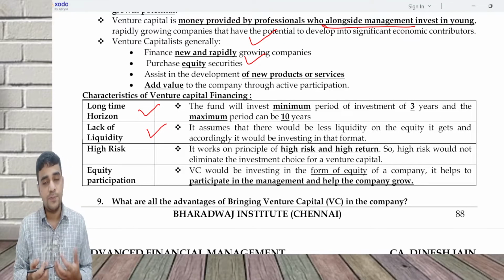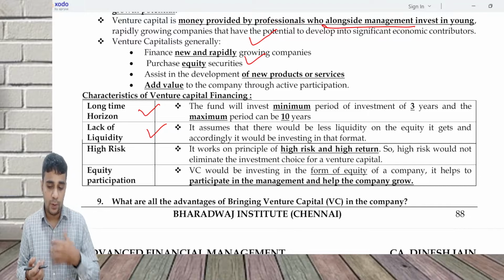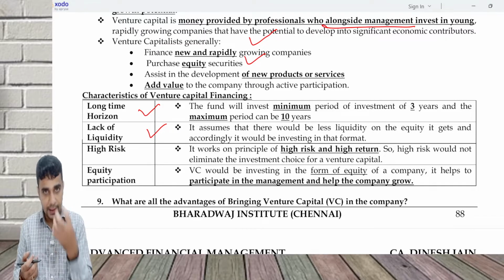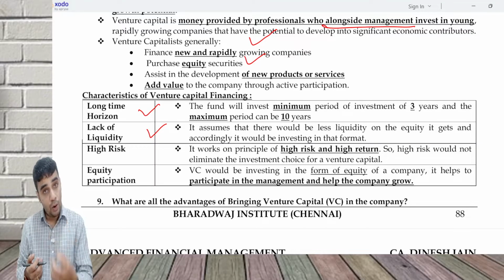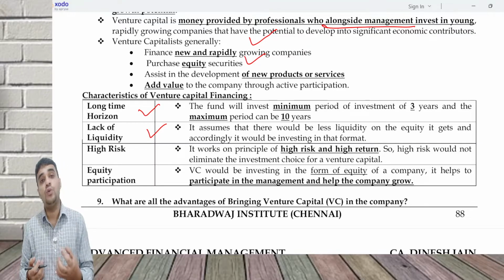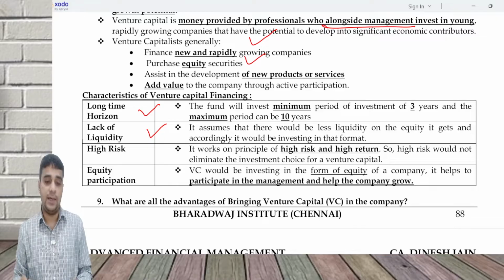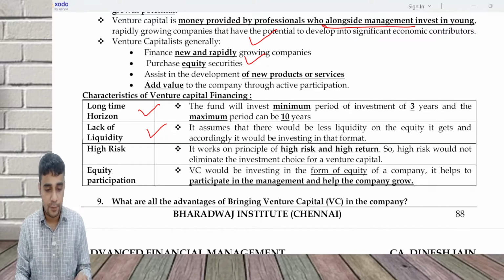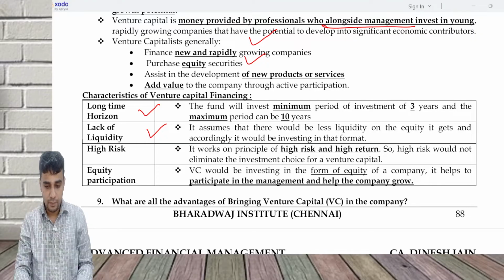Normally, the investments are in the form of equity. Why are we making investments in the form of equity? Because most of these rapidly growing companies could be loss making in nature. They do not have the ability to take up debt at this point of time, so they want equity to come in. That equity will come from your venture capital partner.